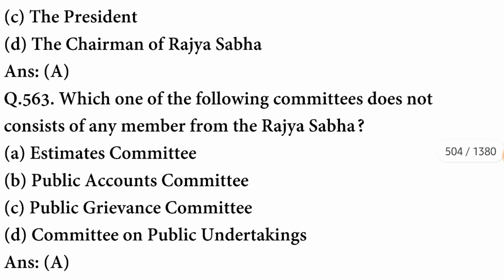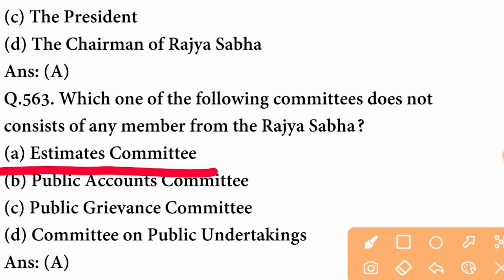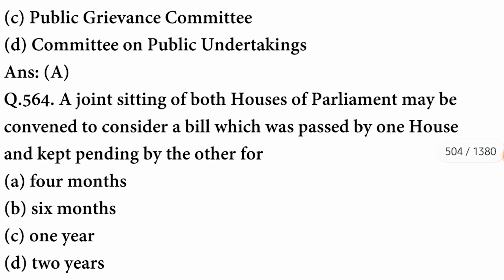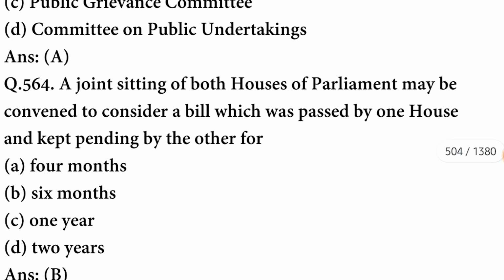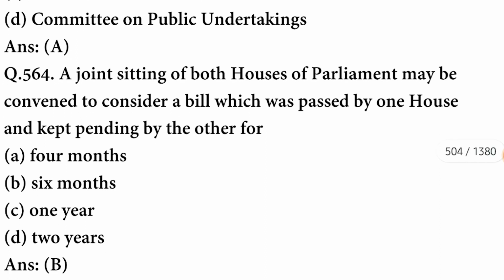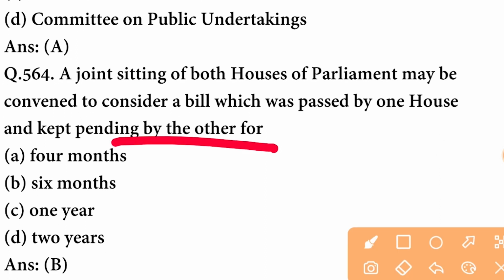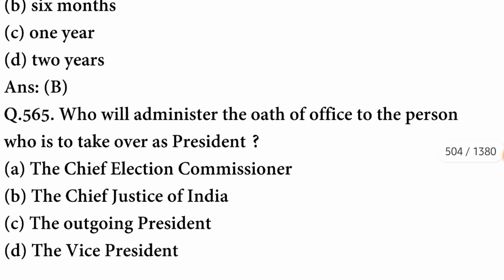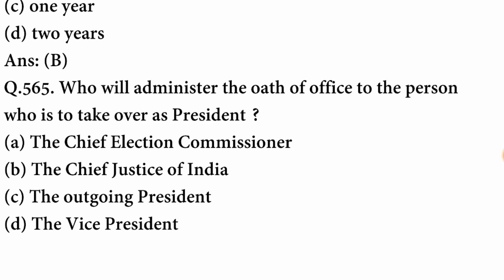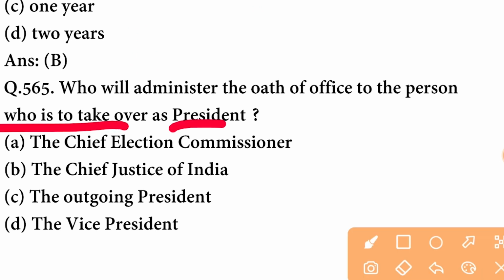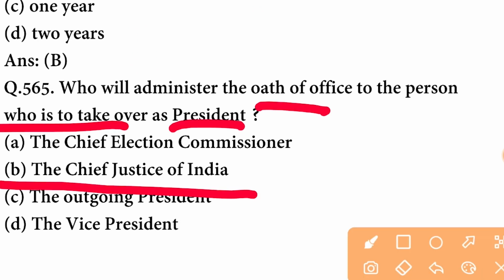Which one of the following committees does not consist of any member from Rajya Sabha? The committee is Estimates Committee. A joint sitting of both houses of parliament may be convened to consider a bill which was passed by one house and kept pending by the other house for 6 months. B option is correct. Who will administer the oath of office to the person who is to take over as president? It will be oath by the Chief Justice of India.